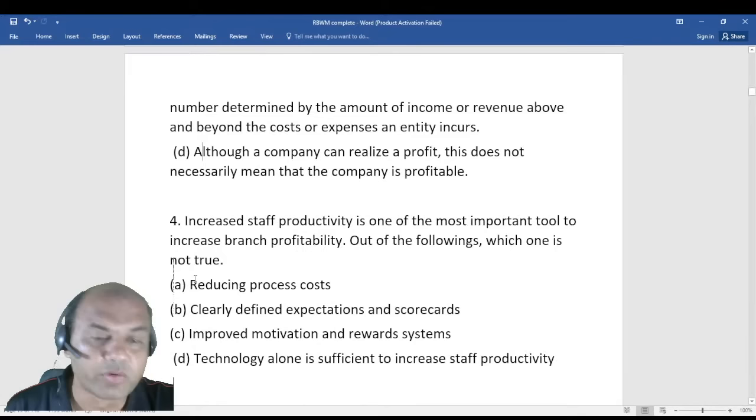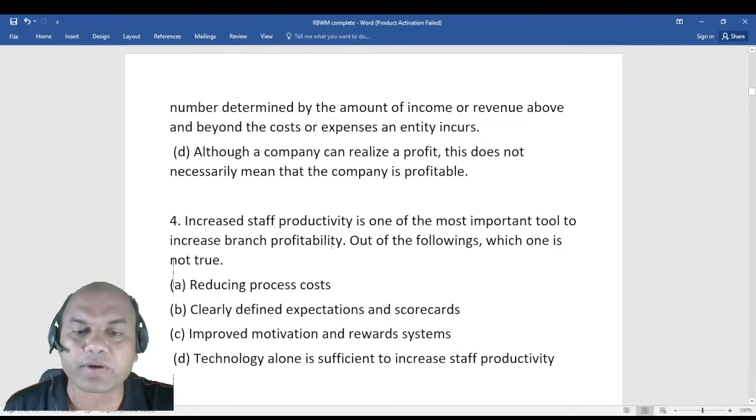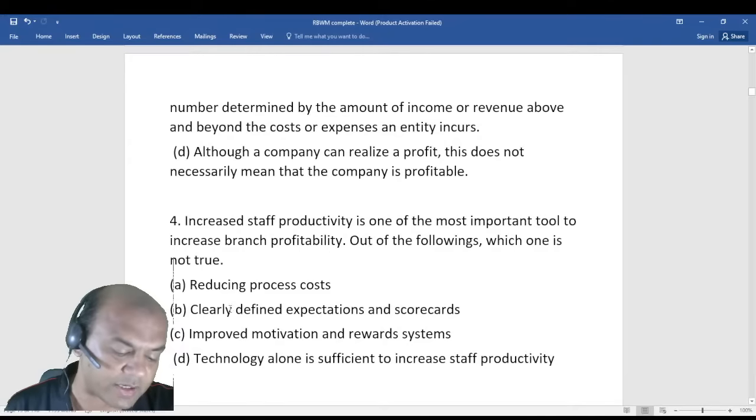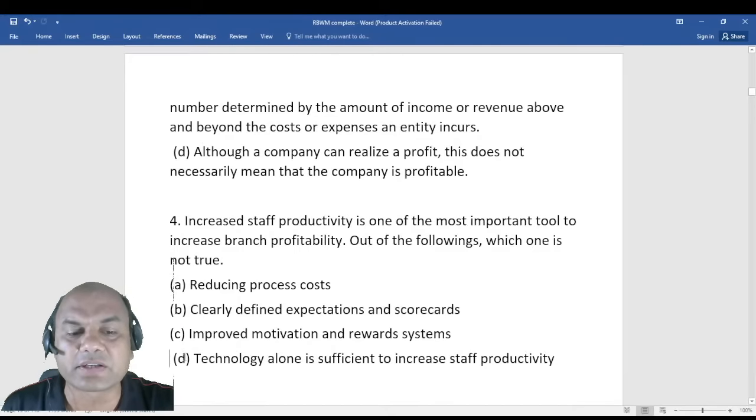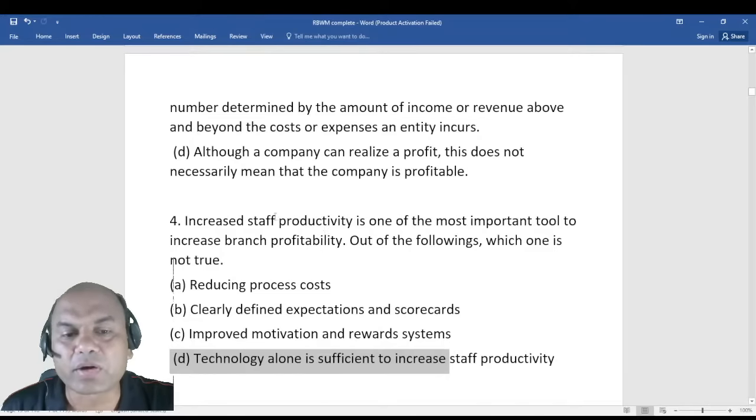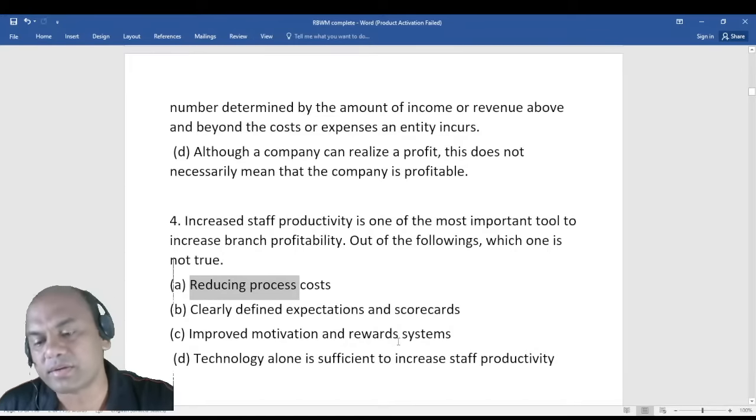Chalo, the fourth one: increased staff productivity is one of the important tools in increased branch profitability. Out of them, which one is not true? Reducing process cost, clearly, yes, correct. Everyone has answered this. The fourth is D: technology alone is sufficient to increase staff productivity. It's not possible. Staff productivity cannot be increased by technology alone. Motivation is important, reducing process costs, clearly defining the objectives. These three things are important. Technology alone cannot do anything.